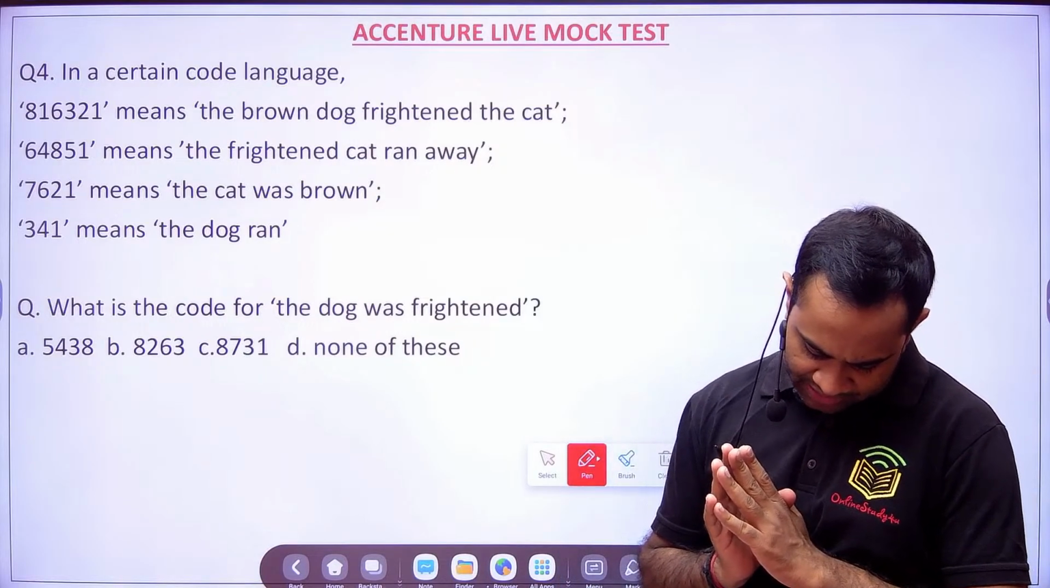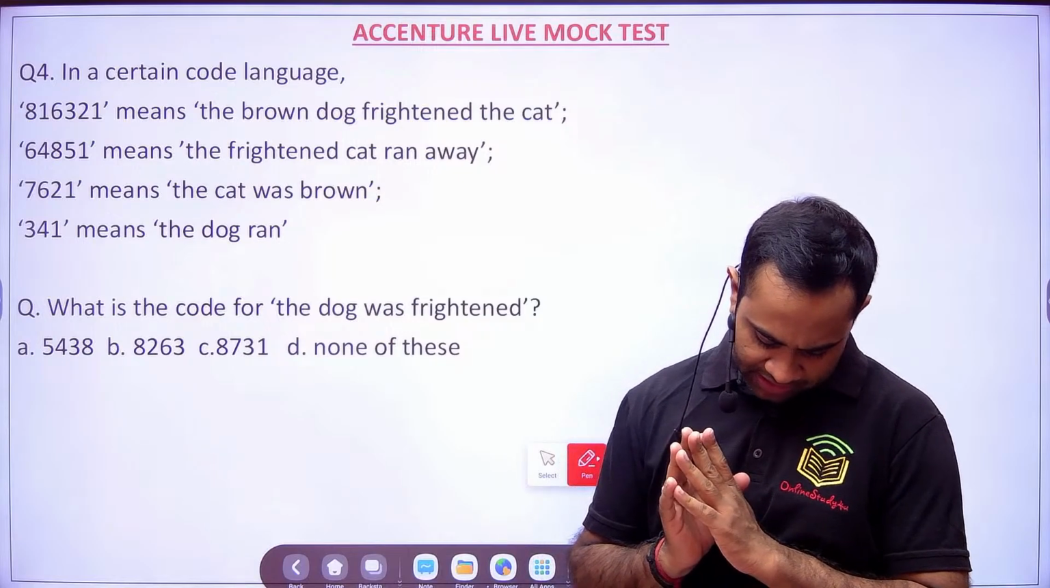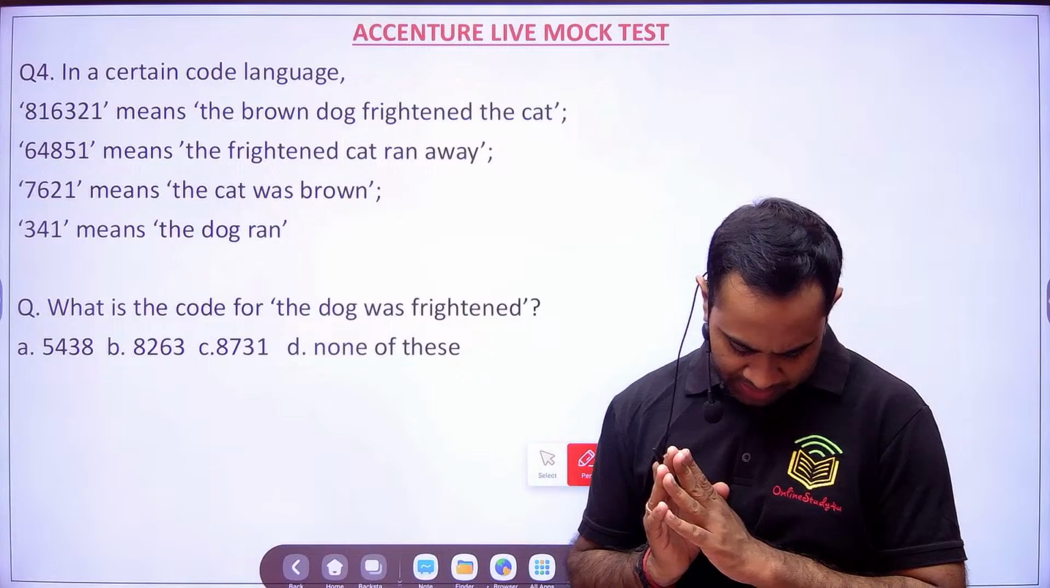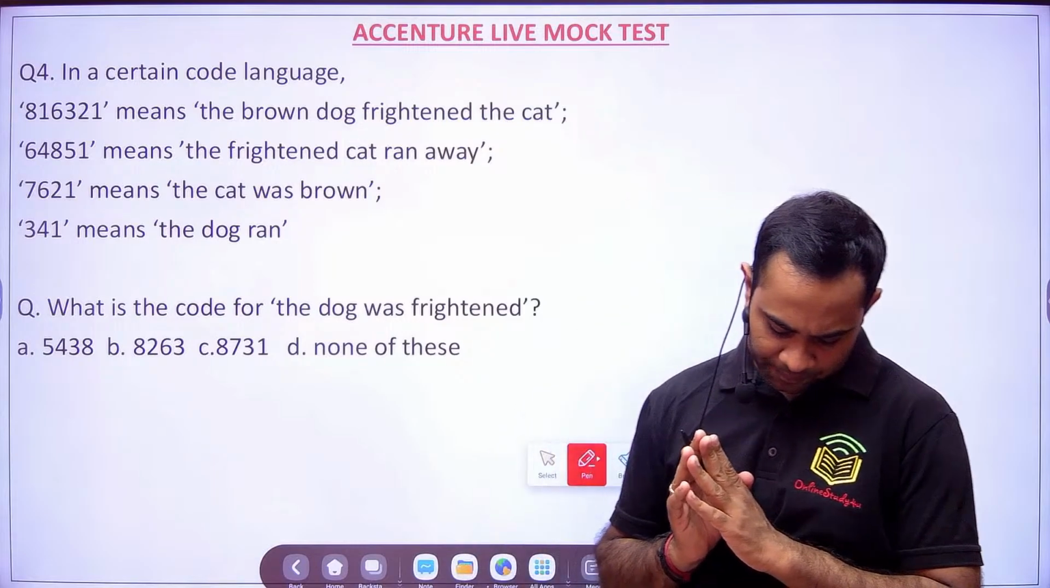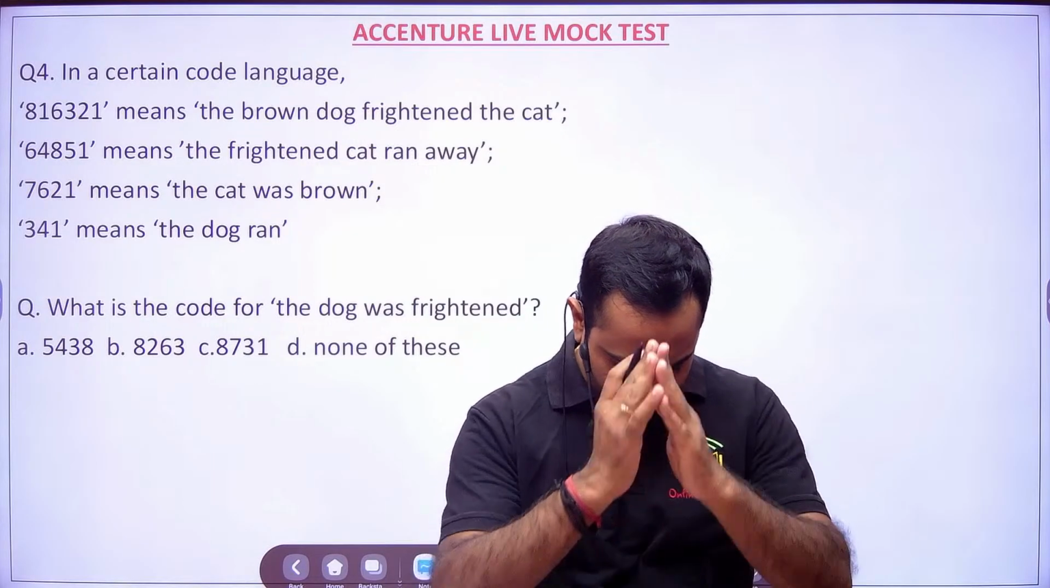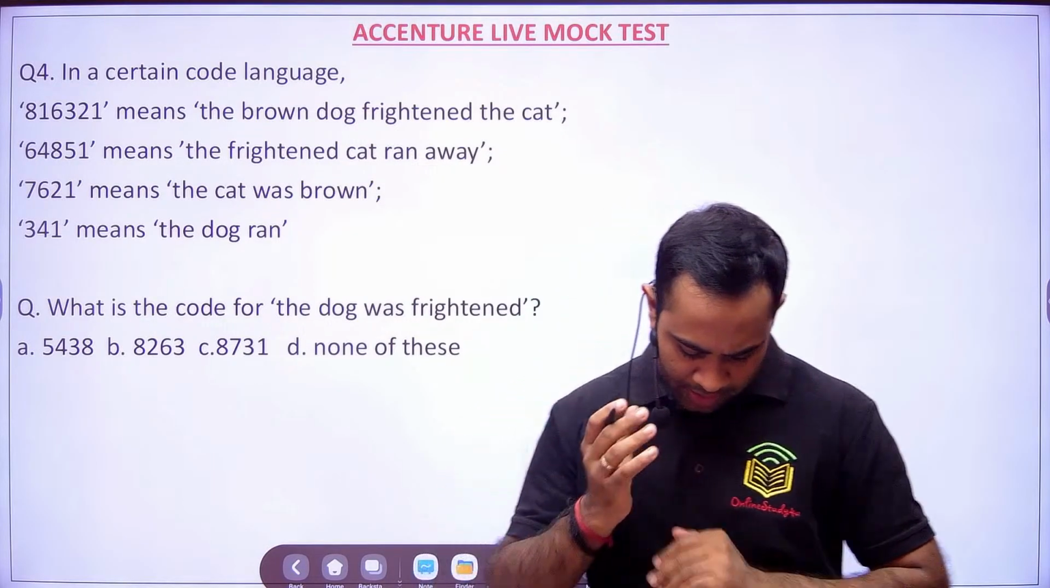Sadiq is telling C. Padam Sri Sati is telling 8731. That is C. Very good. But again it is coming after a minute, which is not acceptable. Pratik sir, you are teaching great. Thank you, Bhaiya. Thanks a lot. Okay. Now let us see.